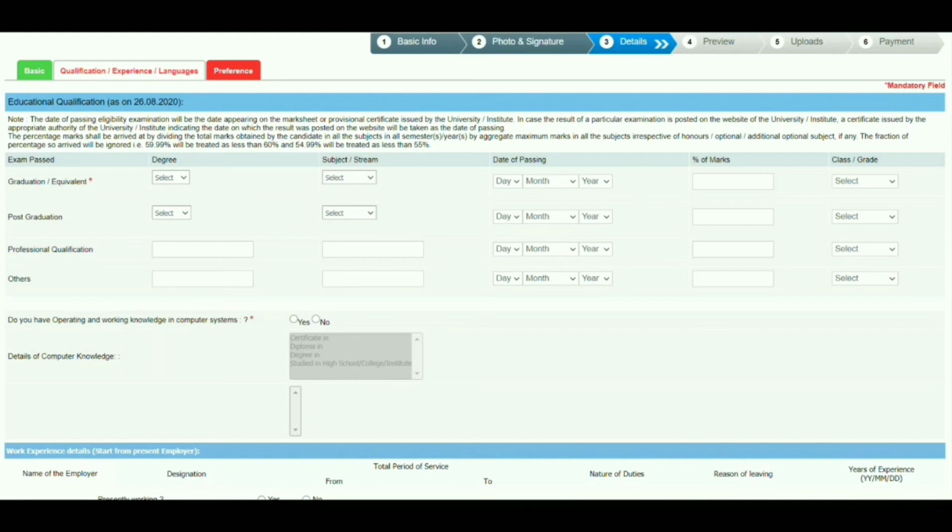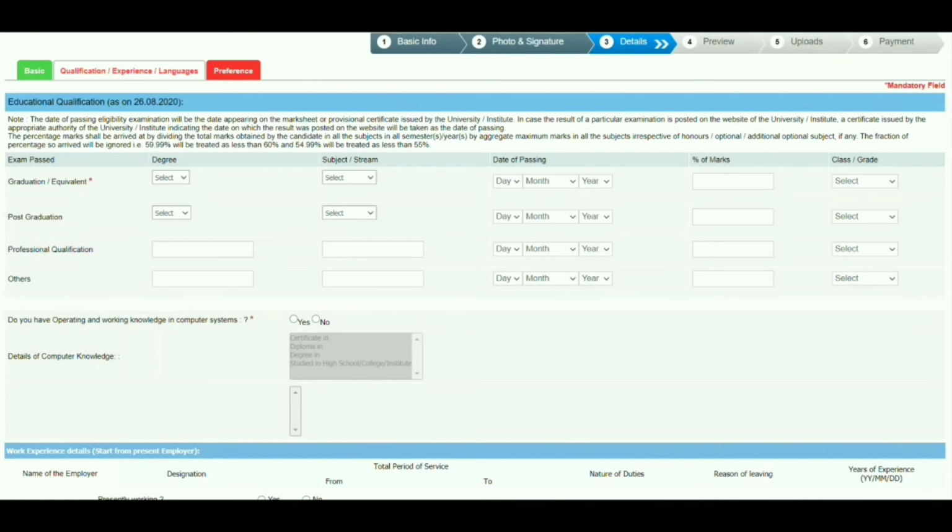And we have operating and working knowledge in computer systems. If you have any knowledge in computer systems, as the notification already said, we should have this computer systems certificate from any institute. They said to have this certificate, so if you have the certificate, click on yes. If you don't have the certificate, click no. Also, if you don't have the certificate, at least you should have completed computer language or computer related subjects in your particular degree or diploma. So you should have that subject.